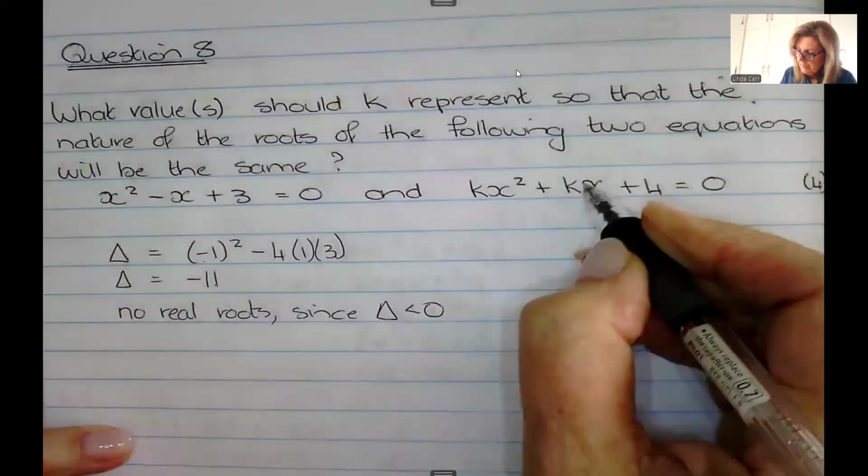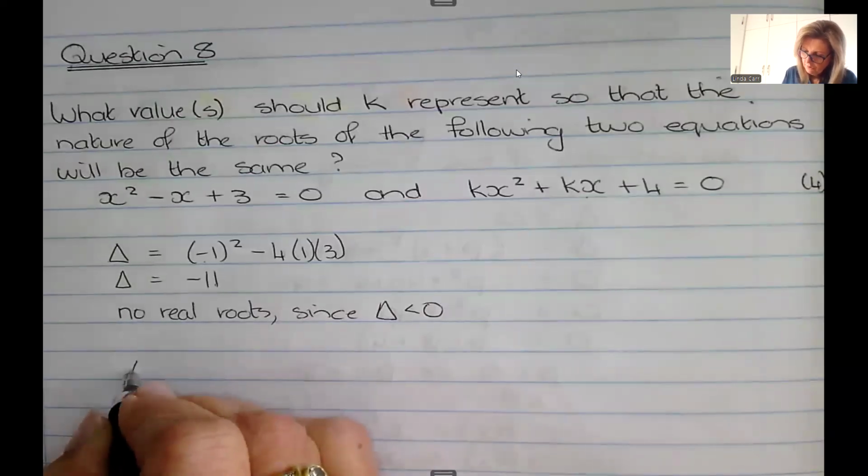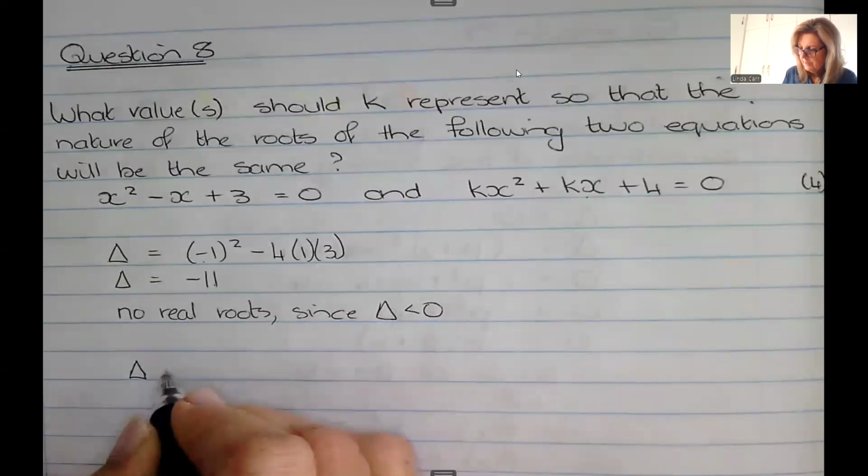So that means that for the second equation, delta is also going to be less than 0.